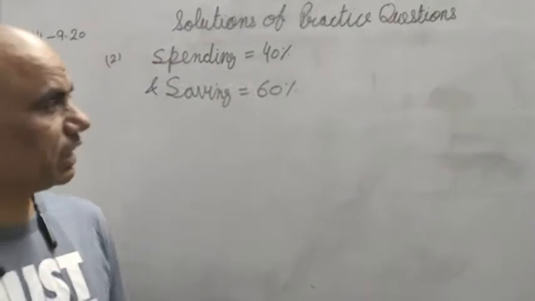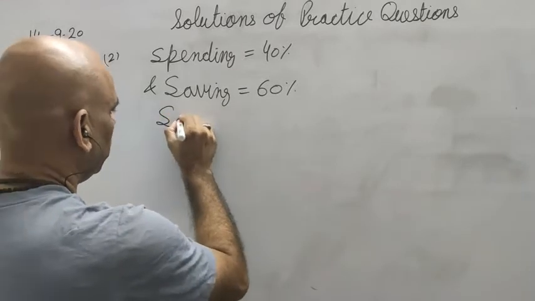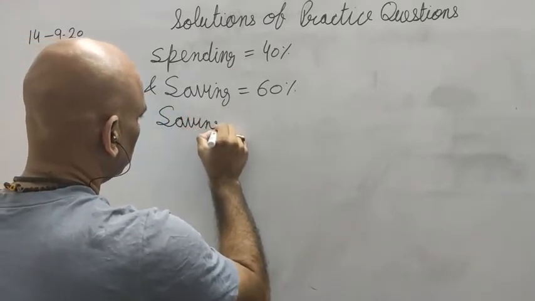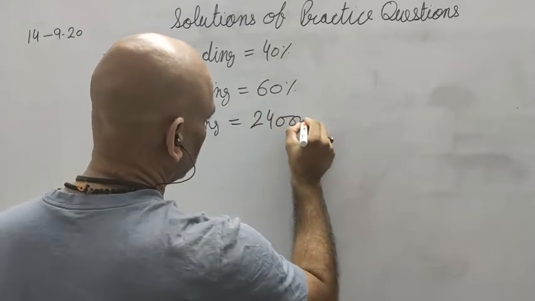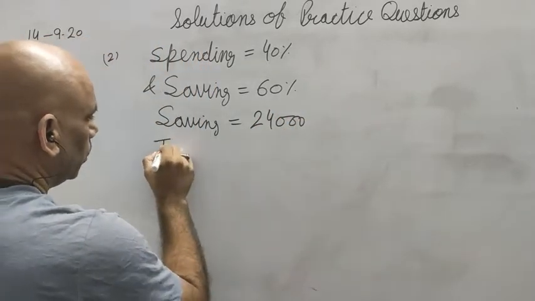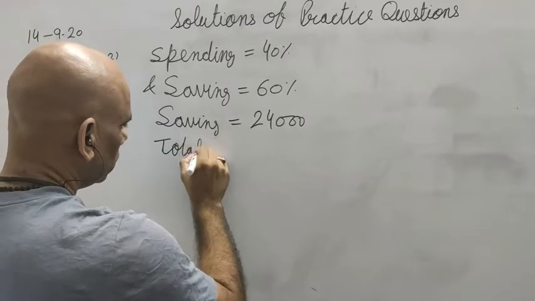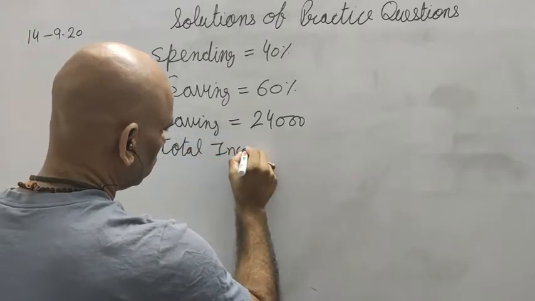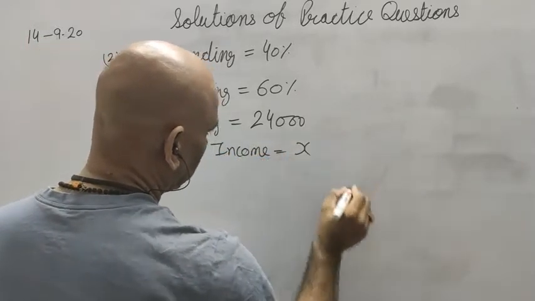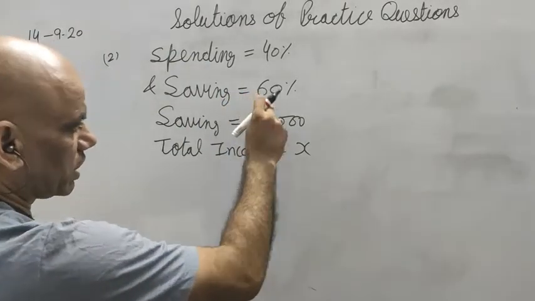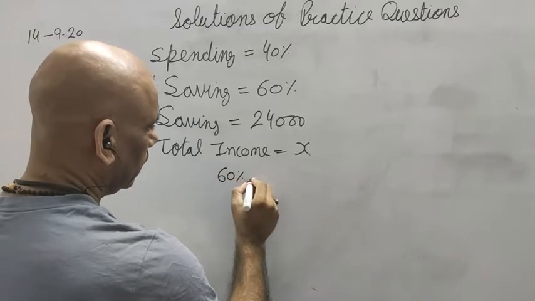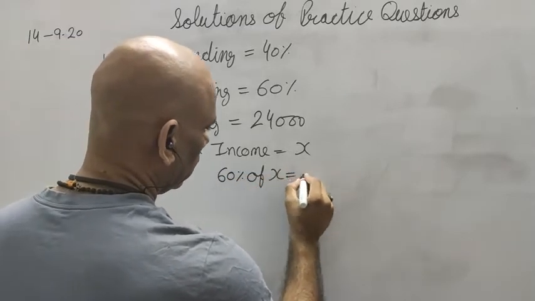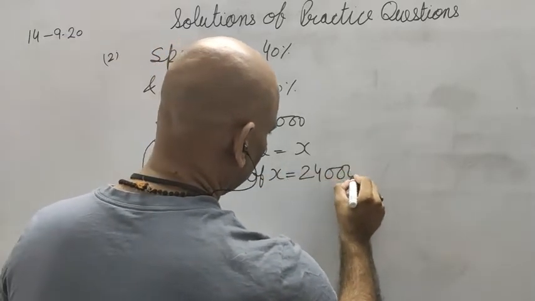So 60% and saving in rupees is equal to 24,000. So total income be x. So the 60% of x is equal to 24,000 because this is the saving.